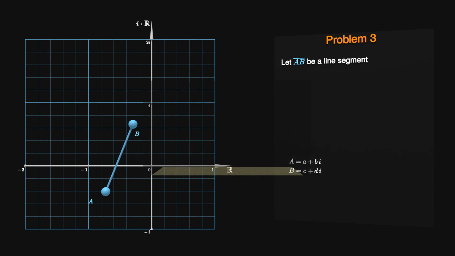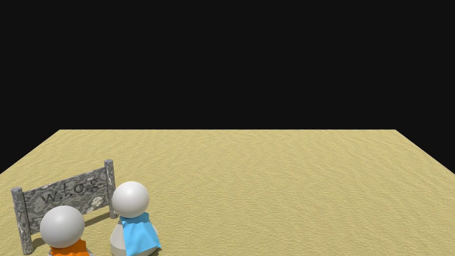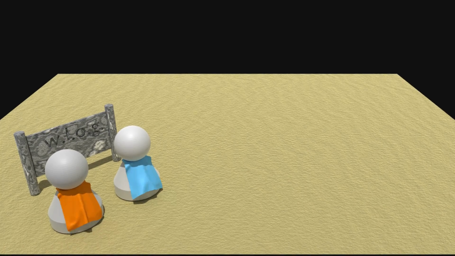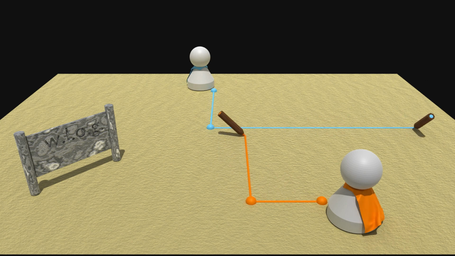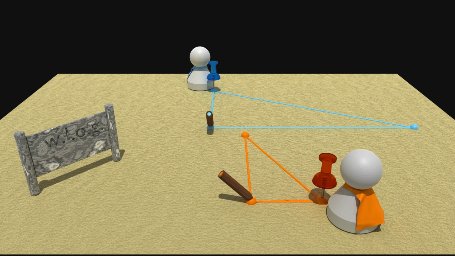Think of two ancient Greek mathematicians sitting at the beach and studying geometry by drawing figures in the sand. They are asked to imagine a line segment, and so they do by drawing one wherever they happen to sit. From there, they follow the same unambiguous steps to produce some geometric construction.